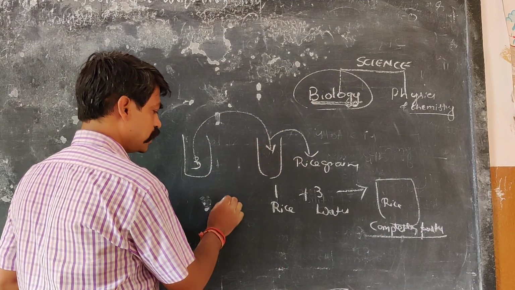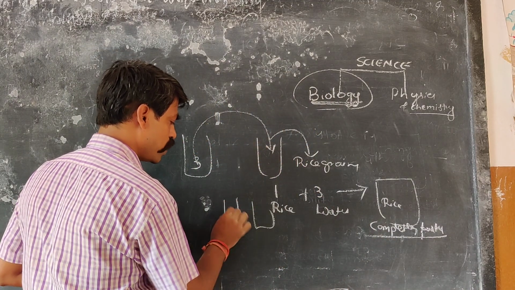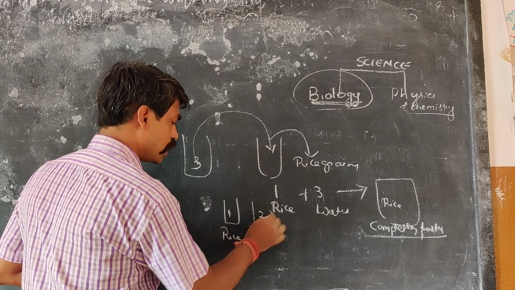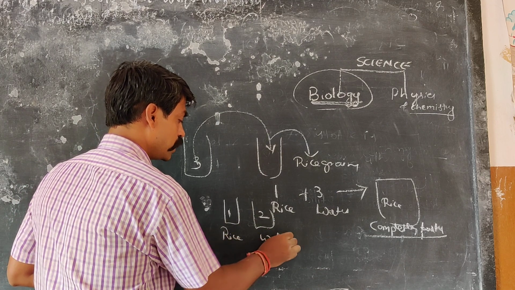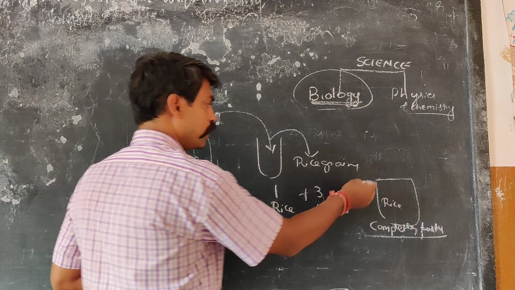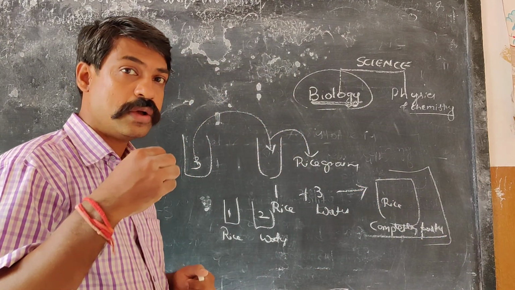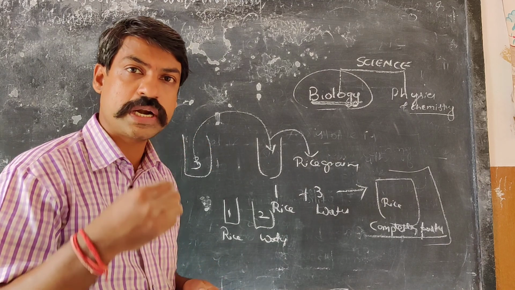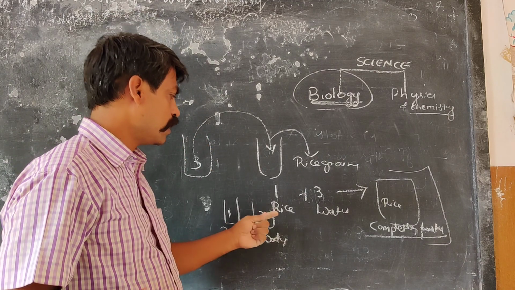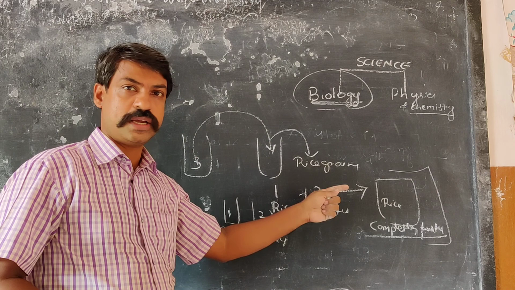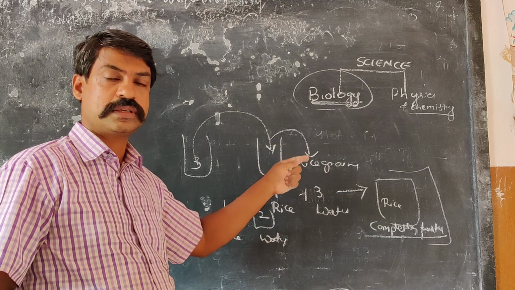Because usually what happens is it is 1:2 ratio. 1 tumbler of rice to 2 tumblers of water. But you didn't know, you added this, and what happened? Now you can conclude, that means you can think, okay, I added more water, maybe I should add less water. So what happens next time? You will correct that. You see, that is a part of science.